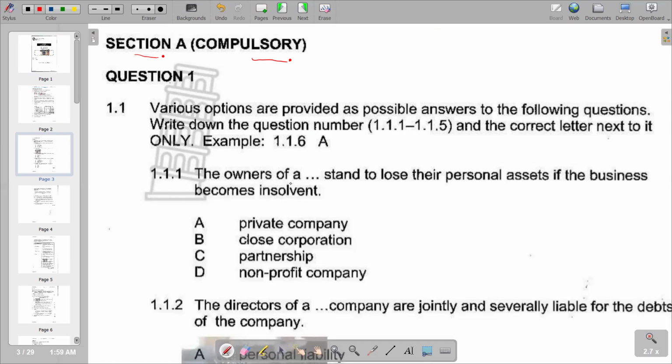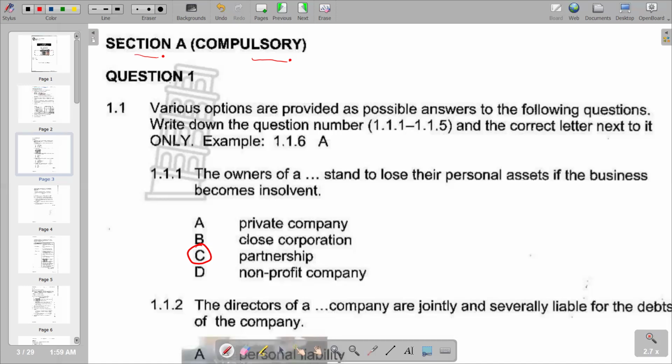If you look at the other options, we've got the private company, close corporation, partnership, and non-profit company, and we see that the correct response is partnership. And remember, when a business becomes insolvent in a partnership, the partners' personal assets can be taken to settle the debts that are owing. So that is what we have in terms of our first question.